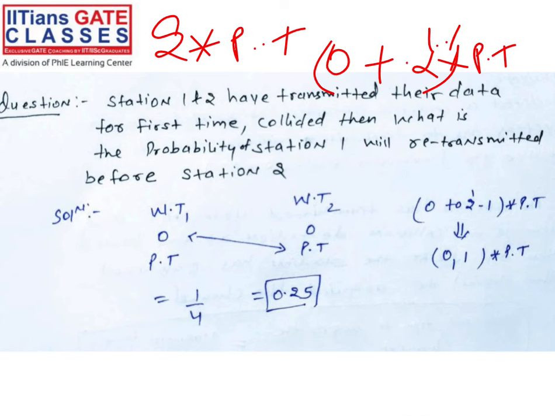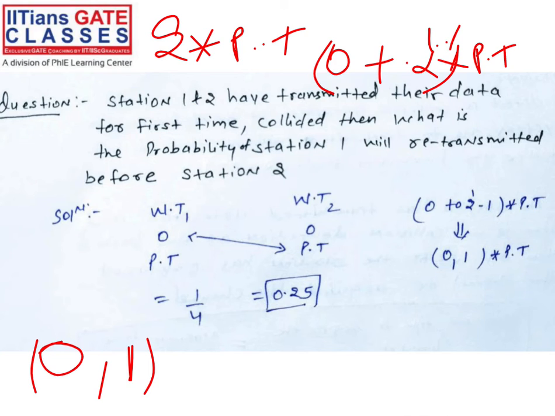At 2 PT, whatever the exponential algorithm gives, two things are there. In the starting you can send, or you have to wait PT, right? So the question I'm asking is, what is the probability that station 1 will retransmit before station 2? In that, station 1 in the starting can send, and station 2 can wait. That's a simple thing I'm saying. But what will be the total number of possibilities?